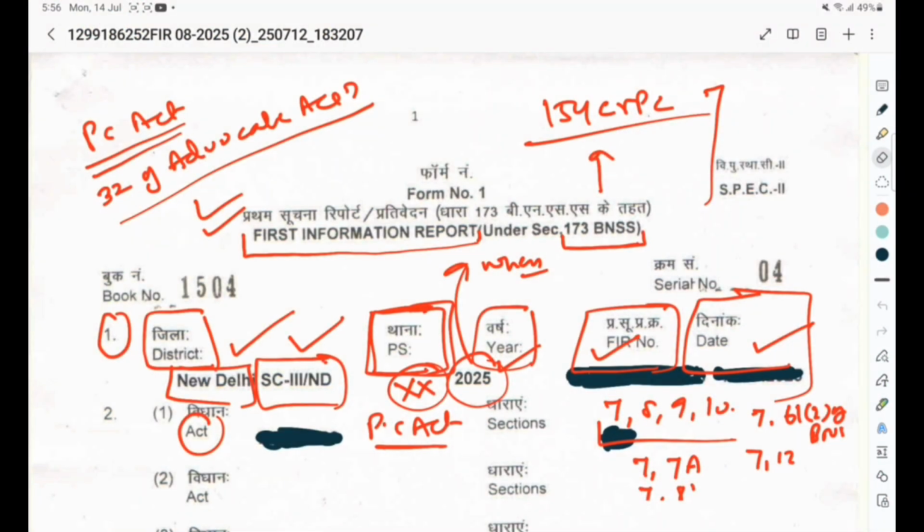To be noted that if you have an FIR under section 7 of the PC Act, in case the case is confined to the extent of demand only, in that scenario, even prior to investigation or inquiry or FIR, compliance with section 17A of the PC Act is sine qua non. If there is non-compliance, the proceeding would vitiate and the FIR would be illegal. The said view is approved by the important judgment of the Honorable Rajasthan High Court titled Rani Dahan vs. State of Rajasthan. Judgment date is 8th October 2024.